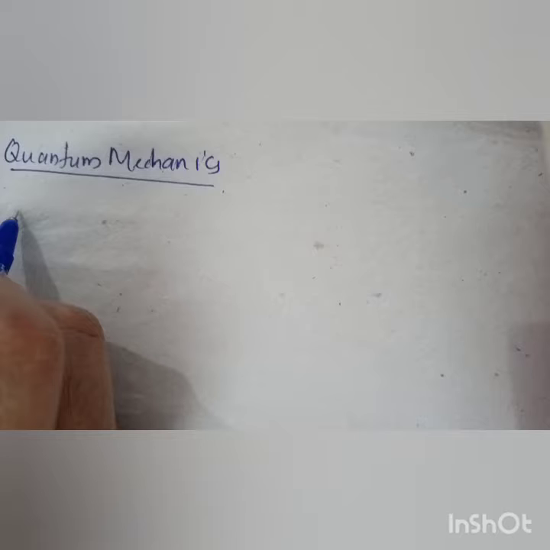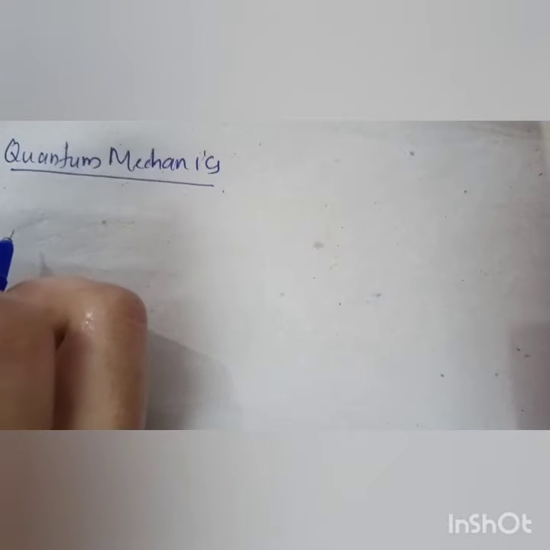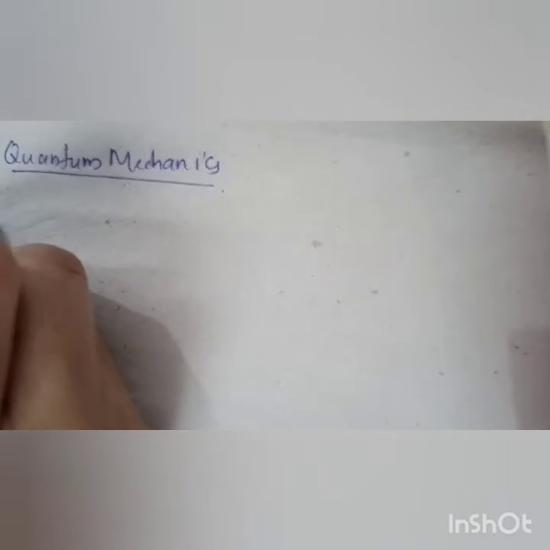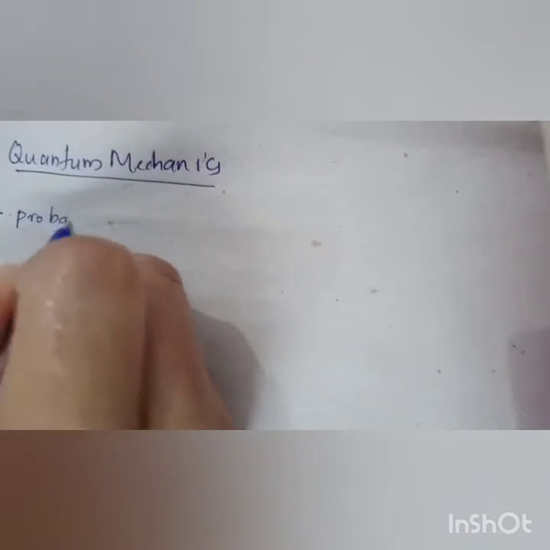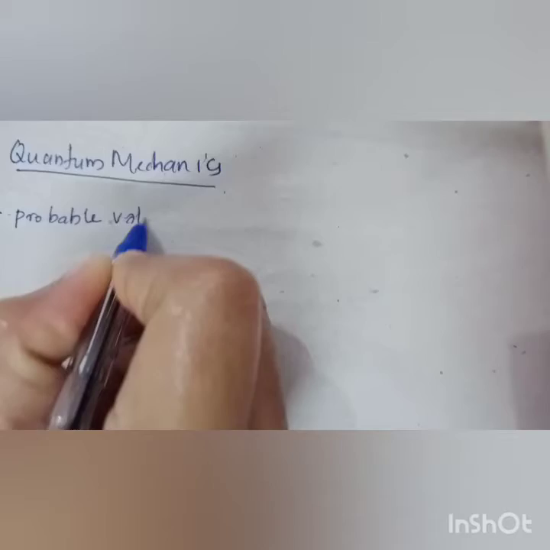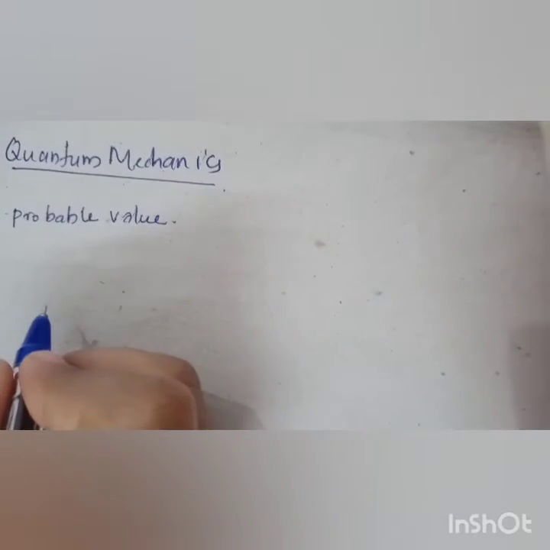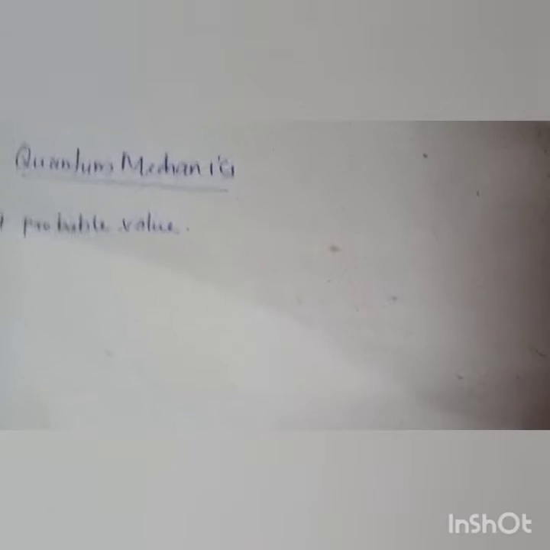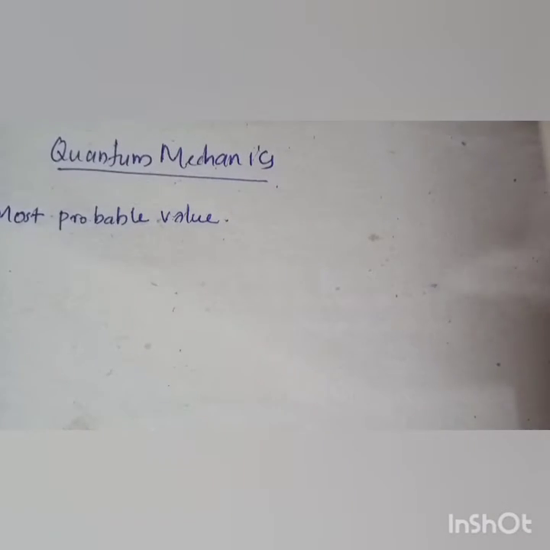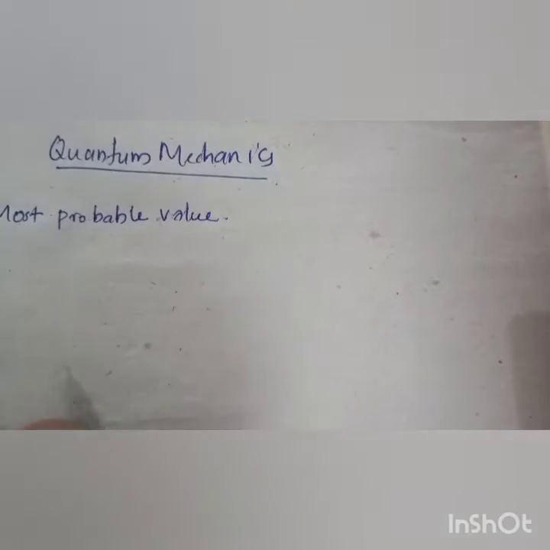Today we are discussing quantum mechanics class. We have already studied the wave function and probability. Next we want to find what is meant by most probable value. The most probable value is the one at which the probability is maximum. That is what is meant by most probable value.